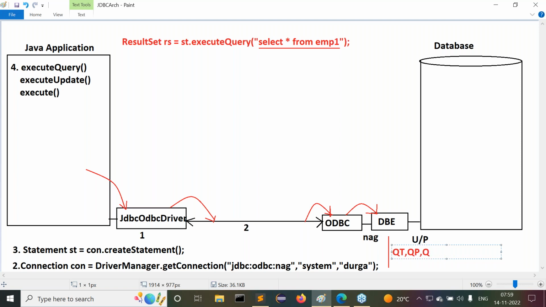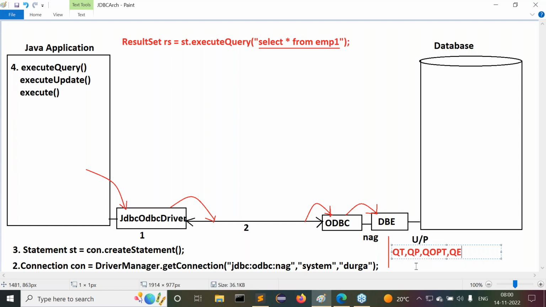The database engine has to perform all 4 phases: query tokenization, query parsing, query optimization, then query execution.